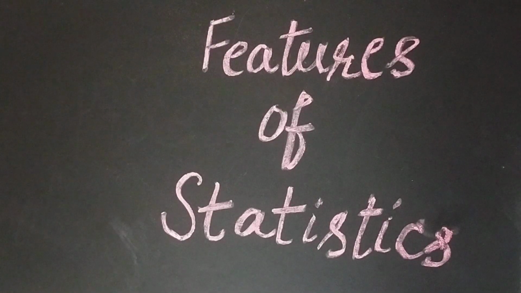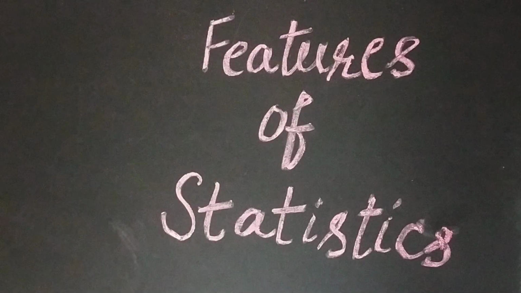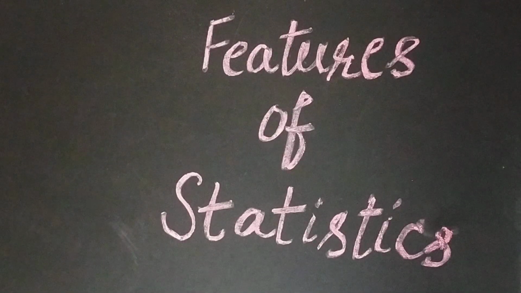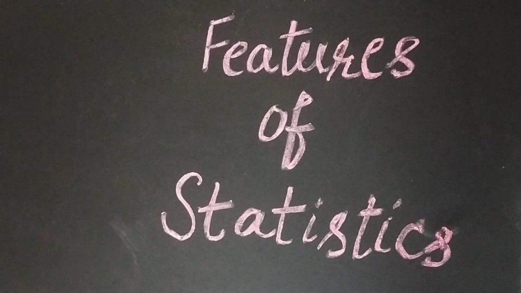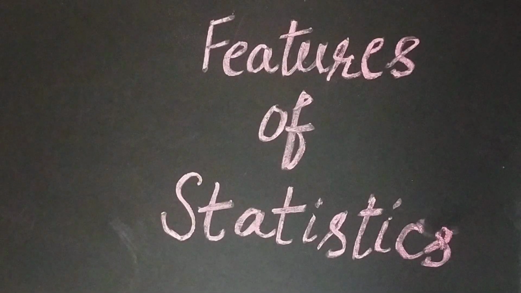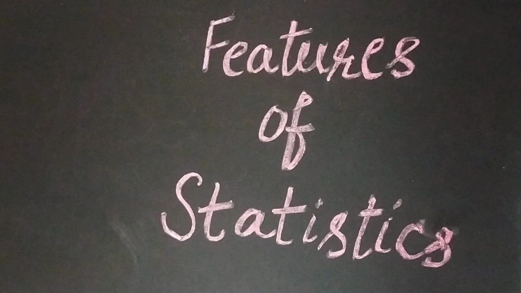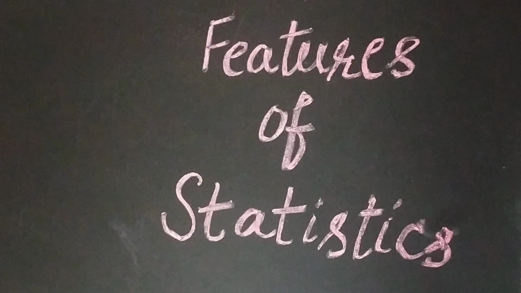Okay, let us take an example. Suppose I say I am tall and my friend is short. Then this doesn't make any sense because here I have qualitative terms, tall, short. But when I say my height is 5 feet 3 inches, my friend's height is 5 feet, then this is a statistical statement.